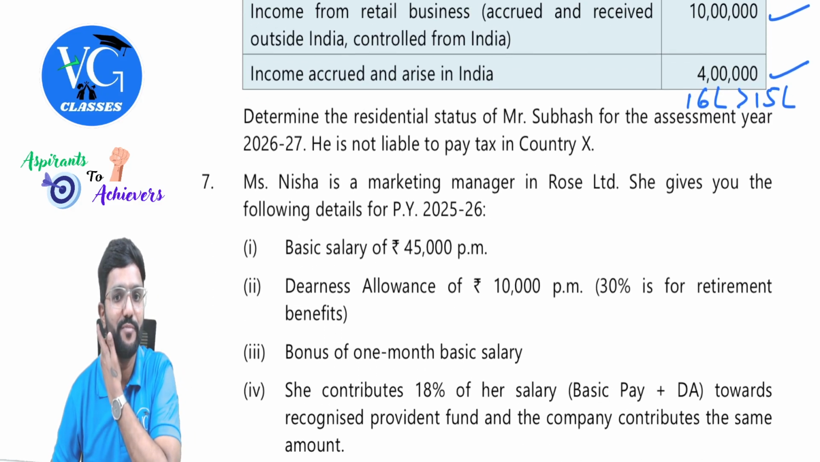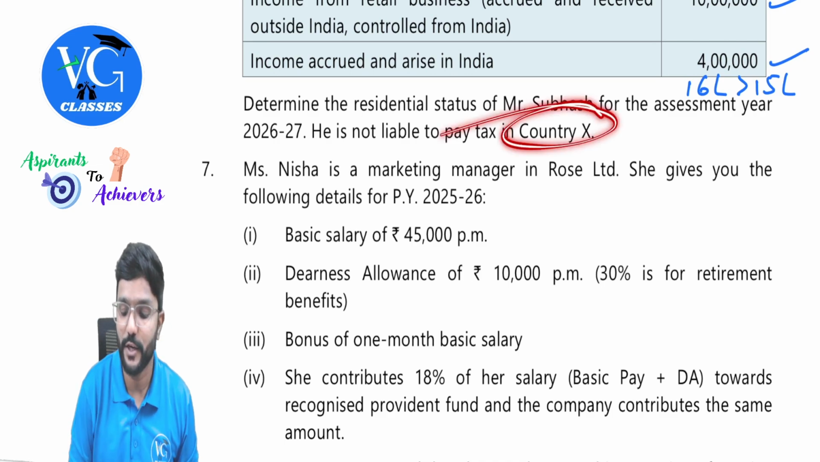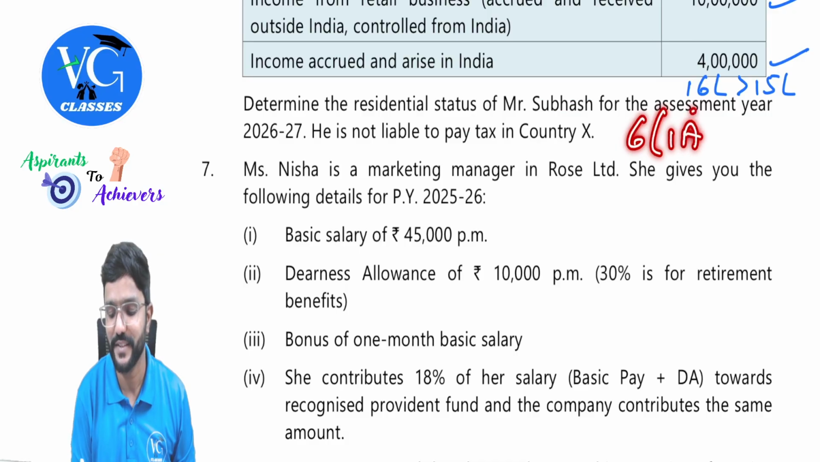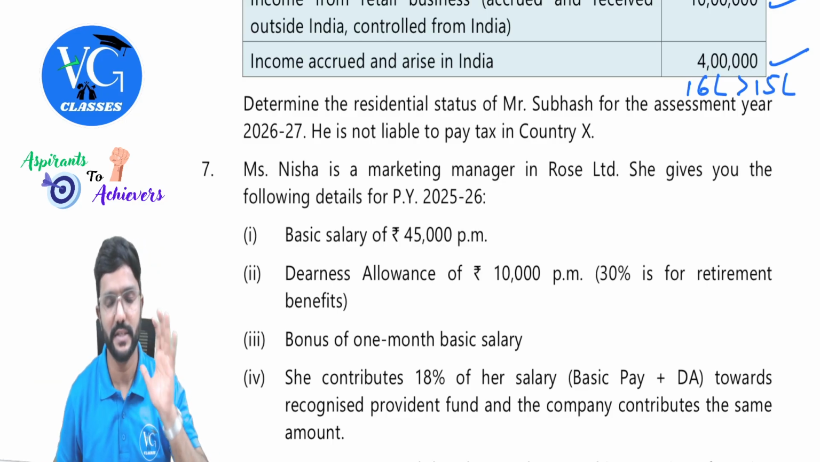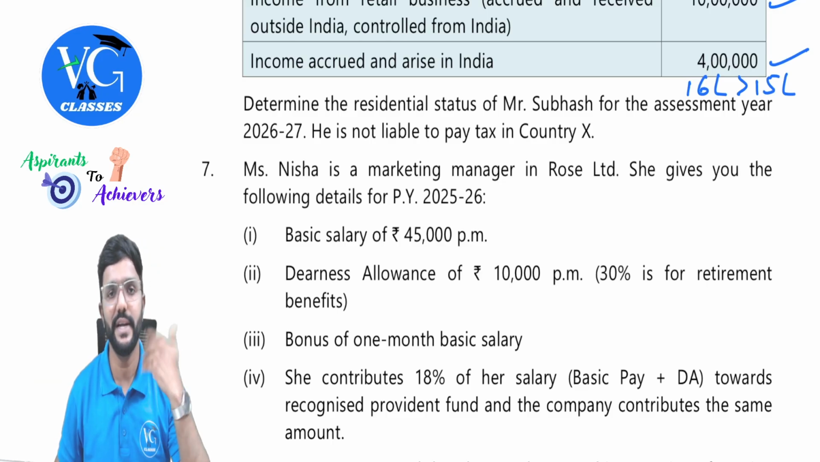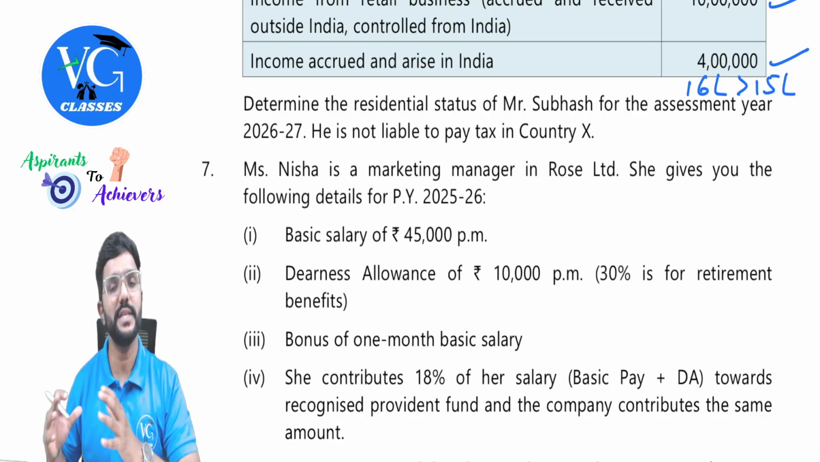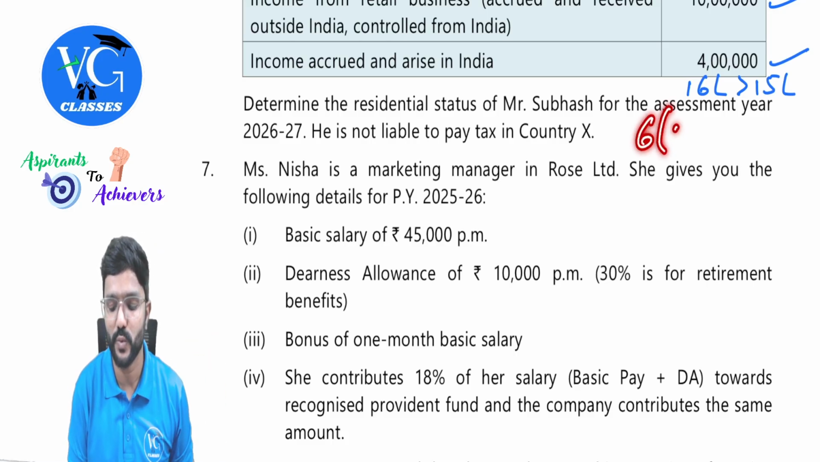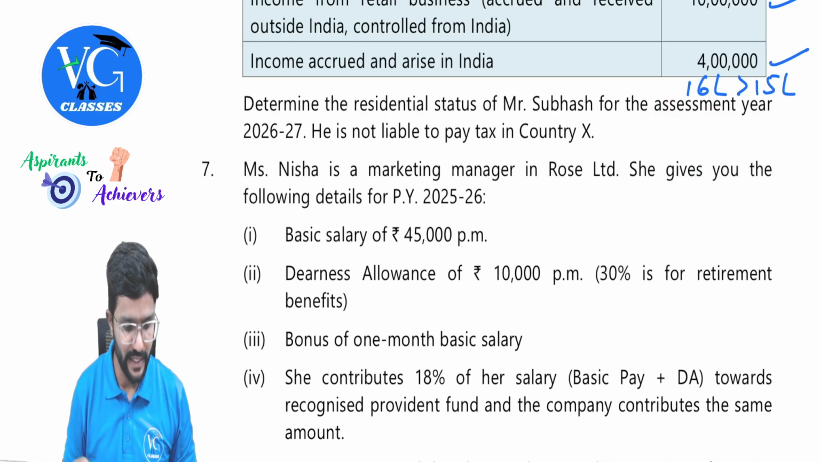Determine the residential status of Mr. Subhash for assessment year 26-27. Yes, is not liable to pay tax in country X. This is a clue for the deemed resident under section 6(1A), guys. If at all it is required, last option would be 6(1A). First check section 6(1). If he is already resident there, then there is no need to apply 6(1A). If an individual is not covered under section 6(1), only then we will go and check section 6(1A), which talks about deemed resident.